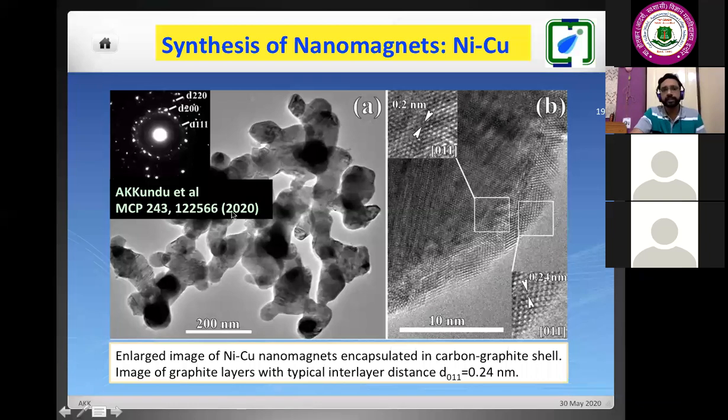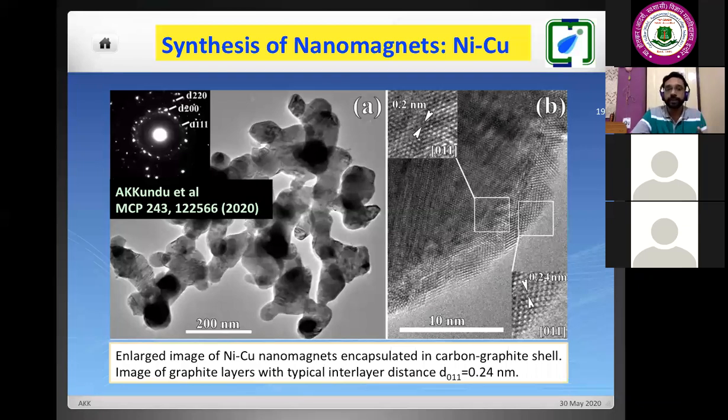We have reported these things recently. So we obtained the nanomagnet for different kinds of transition metal. And there we proved that they are coated with the carbon. Here also, the graphite layer spacing we are getting is 0.2 nanometers. So that means the graphite layer thickness varies from 0.2 to 0.34. In the case of nickel and copper, it is 0.2. In the case of iron and cobalt, it was 0.34. It is in the range of the expected value of the graphite layers. And what are the particle sizes of these nanomagnets?